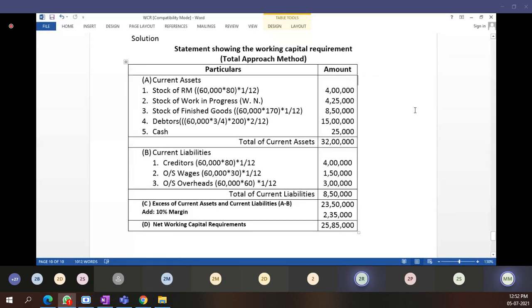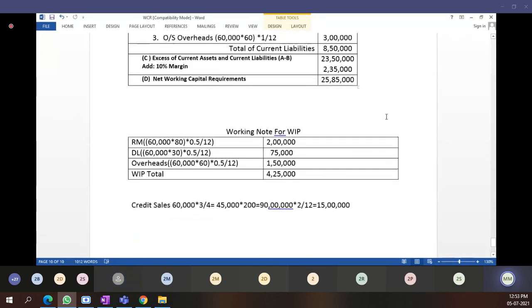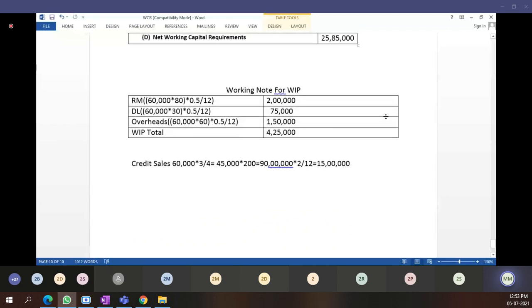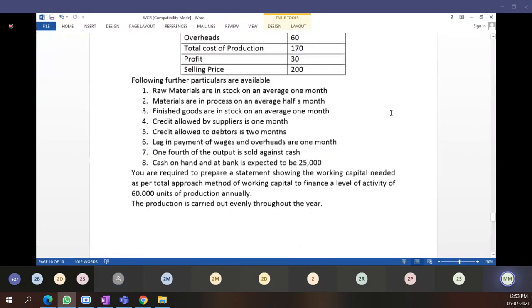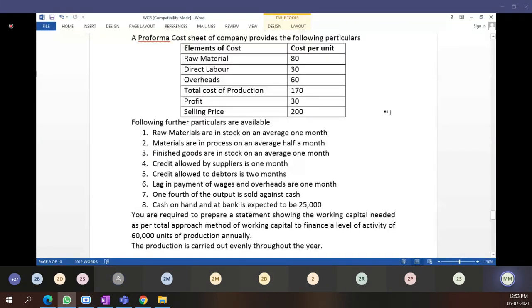Anyone have any doubts in this, students? No, sir. Okay. Then working note also, take a screenshot of working note. How you have calculated work in progress, you have to know that. It's clear this much? Taken, sir. And this question also you can take screenshot of the question. Done?